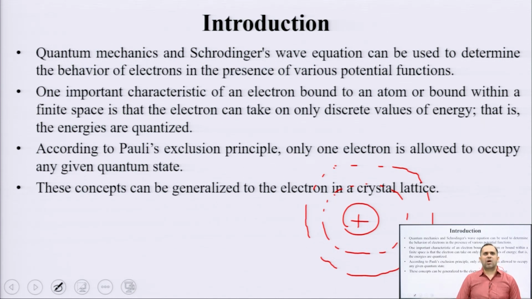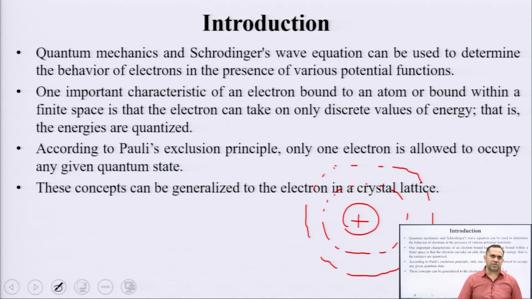Taking these things as background: number 1, electrons are discrete particles, but they also behave as waves. Second, electrons are allowed to occupy only discrete levels of energy, which are provided by Schrodinger's wave equation.